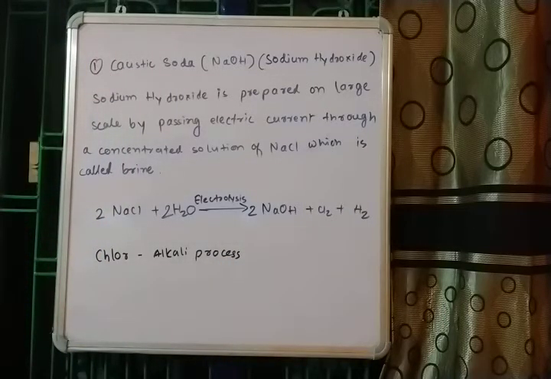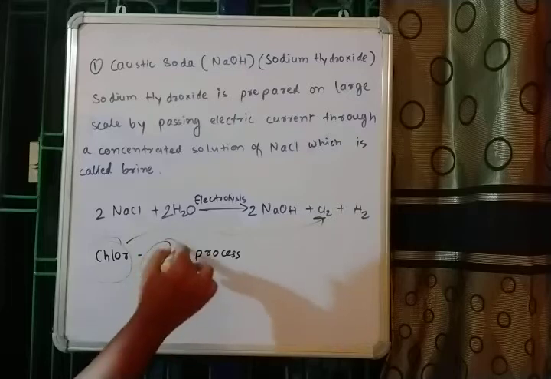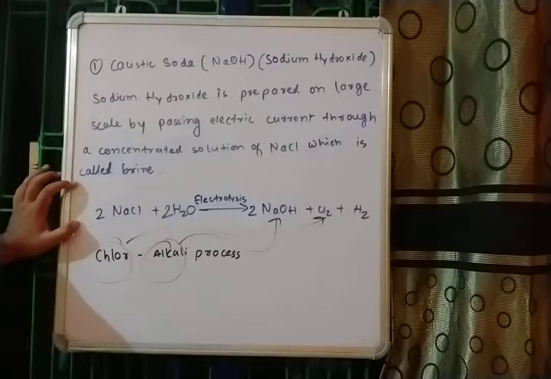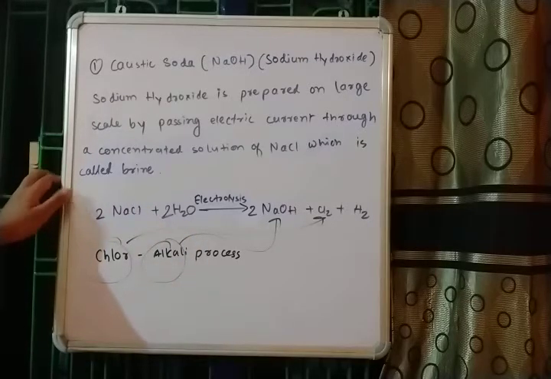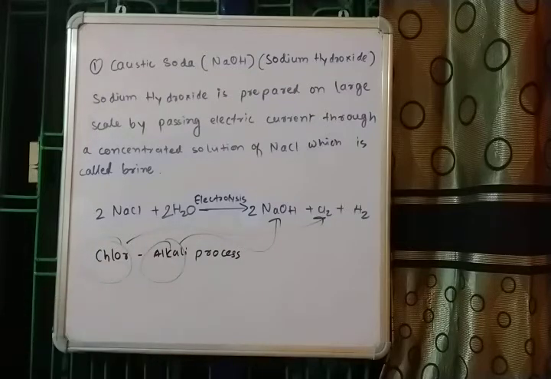Chlor-alkali process. Why is it called chlor-alkali? Chlor is for chlorine and alkali is for the base. Since the end products of the reaction are chlorine and alkali, that is why it is called the chlor-alkali process. Okay, so note it down.